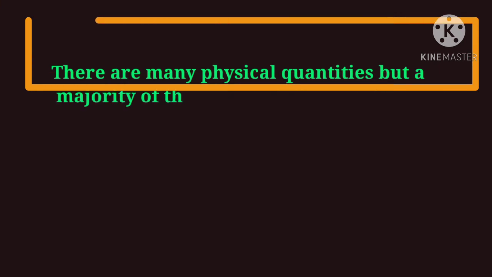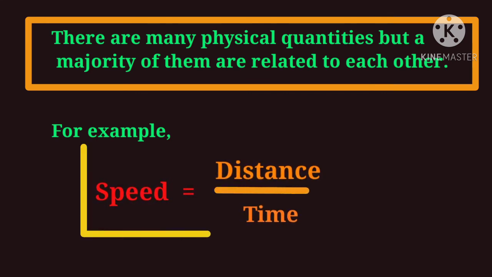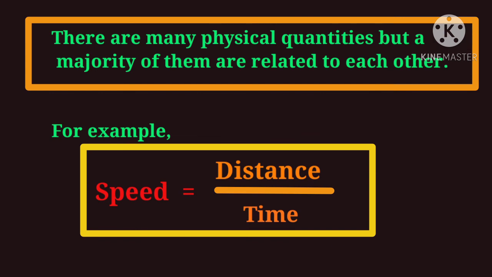There are many physical quantities, but a majority of them are related to each other. For example, you have learned that the quantity speed is the ratio of the quantities distance and time.